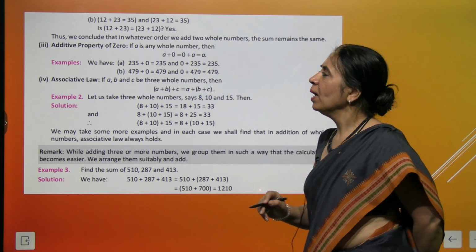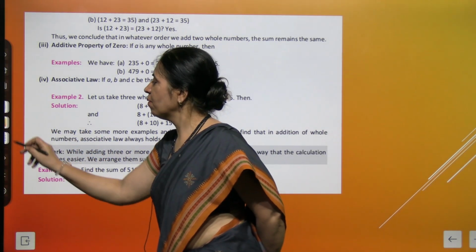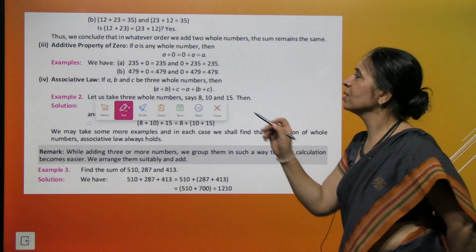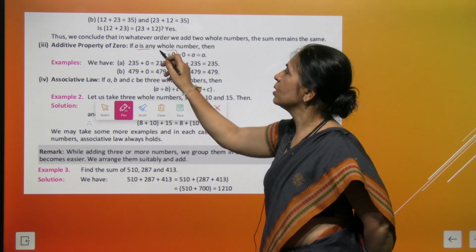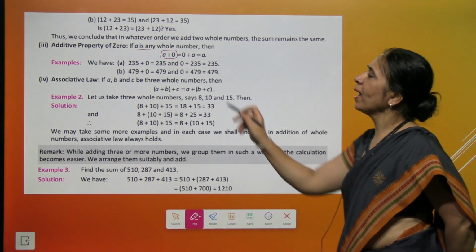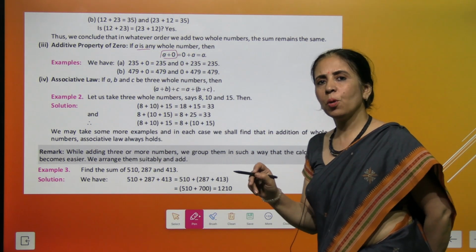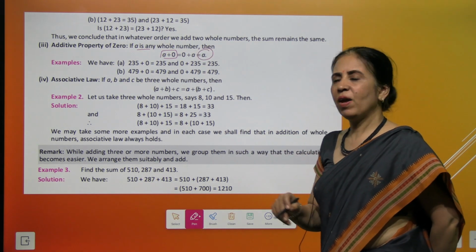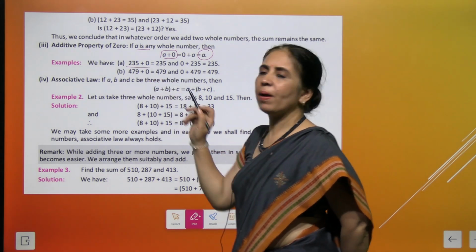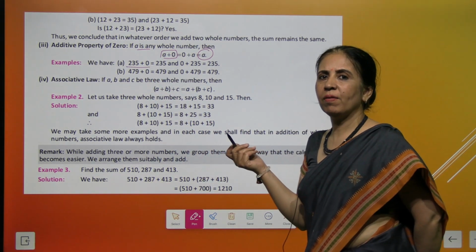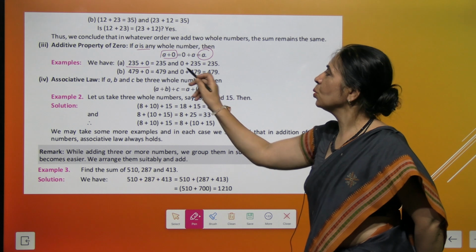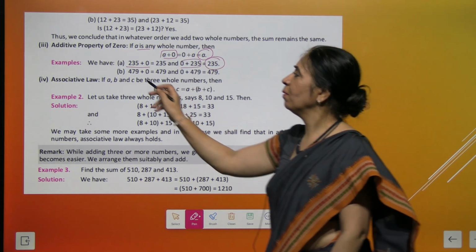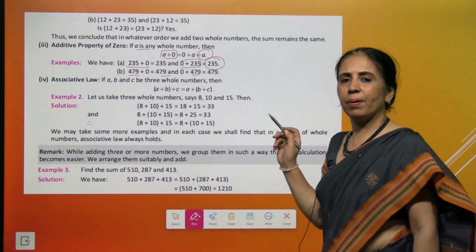Then we come to the third law, that is additive property of 0. So if we have A as a whole number and we add 0 to it, so we write A plus 0 or 0 plus A. In both the cases we get A as the result. We have taken a number 235 plus 0, you get 235, or you add 0 plus 235, again the same number, and it is applicable with every whole number, right?